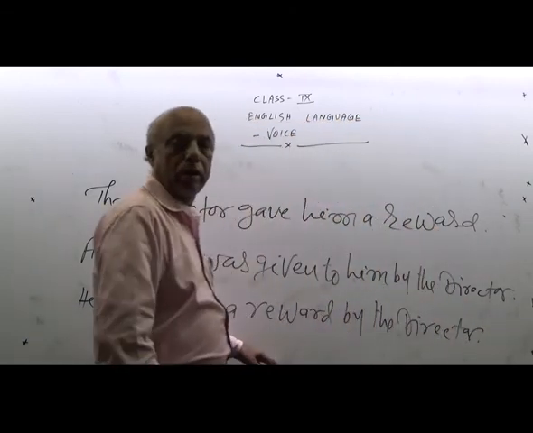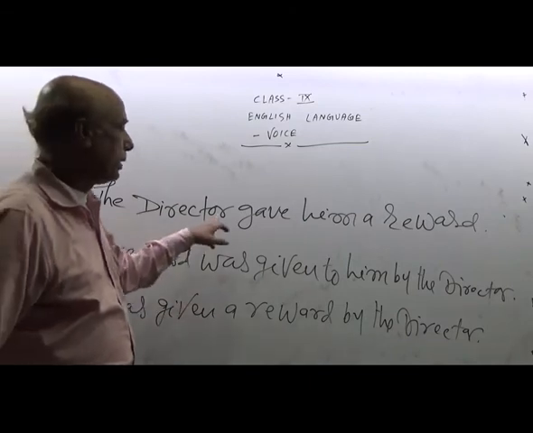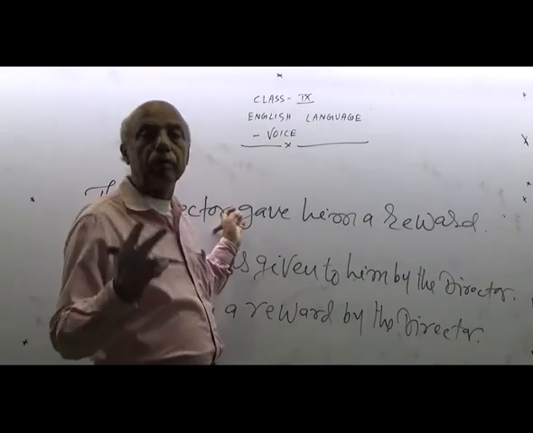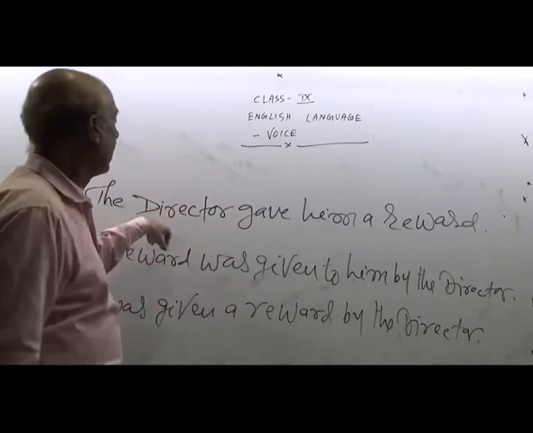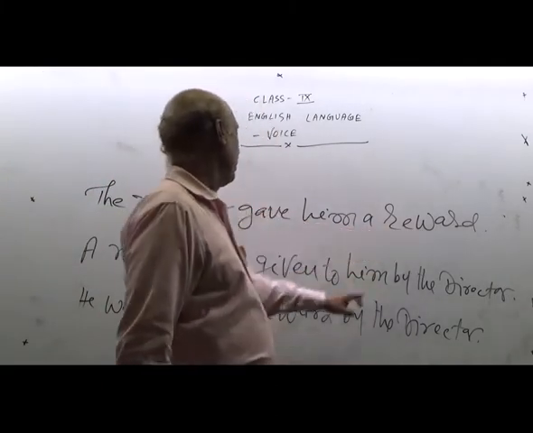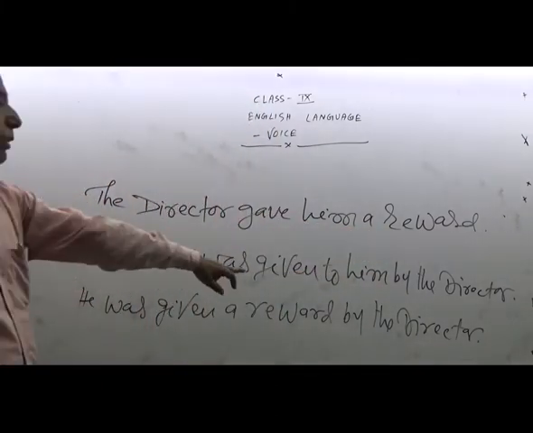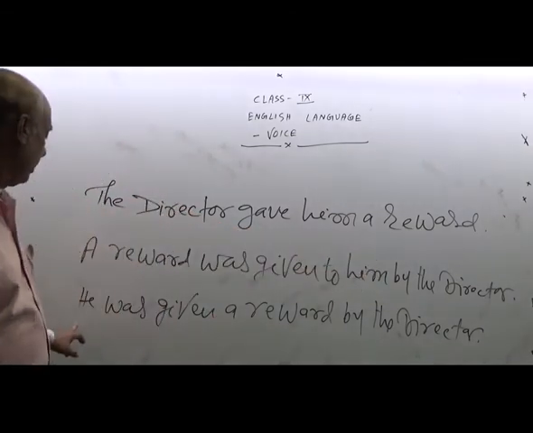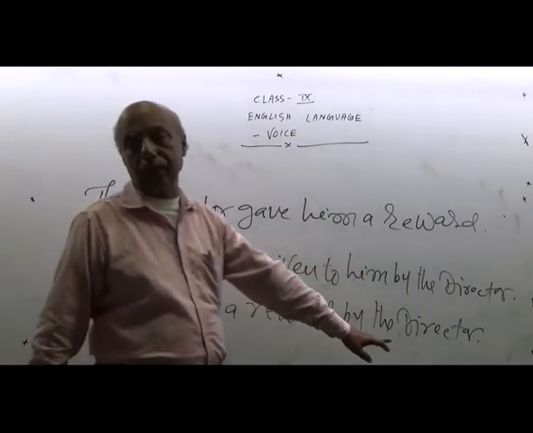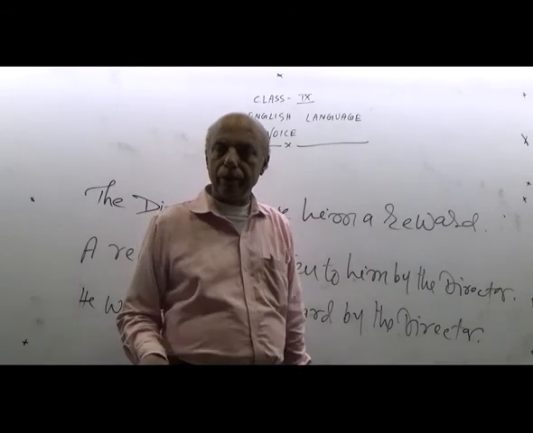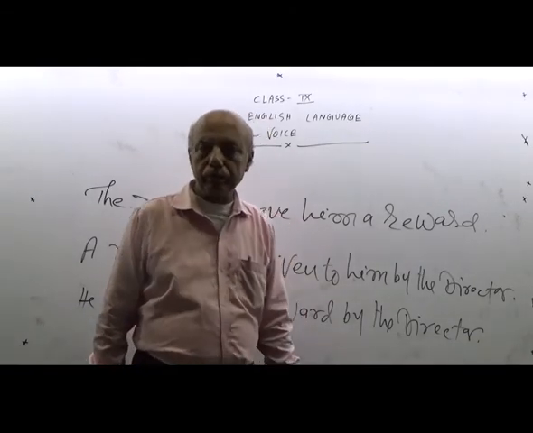There are two rules that have been applied in the course of changing from active into passive of the double objects. The director gave him a reward. In passive, a reward was given to him by the director. He was given a reward by the director. It has been changed into passive.